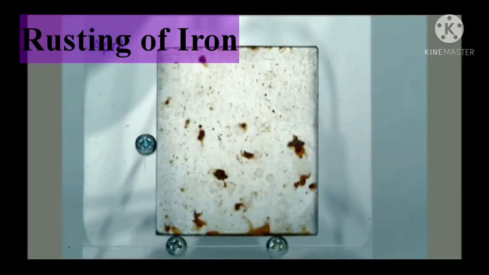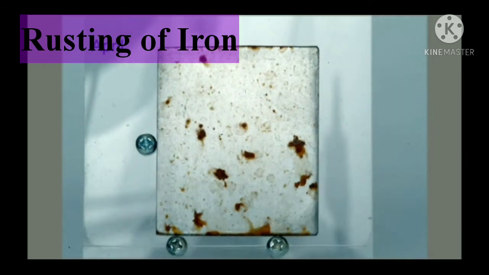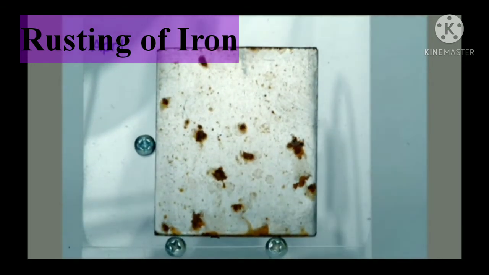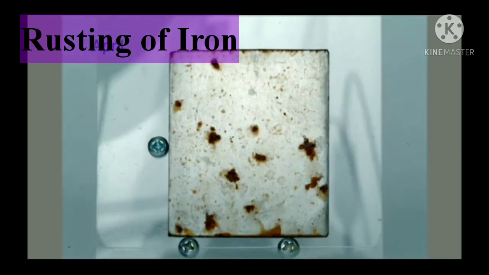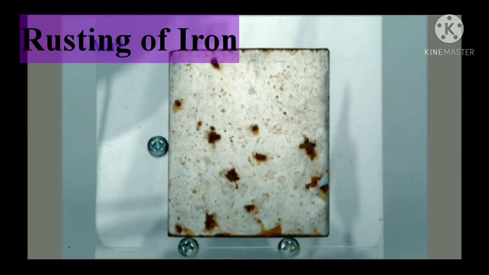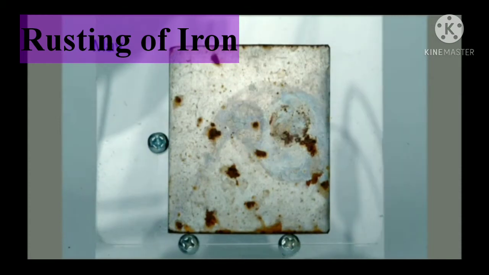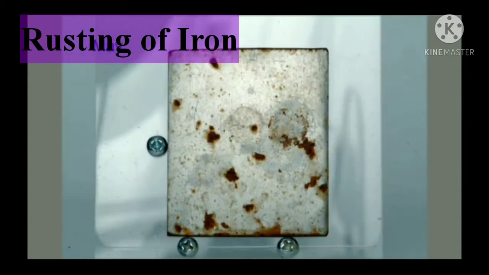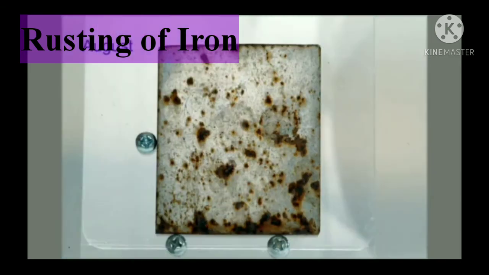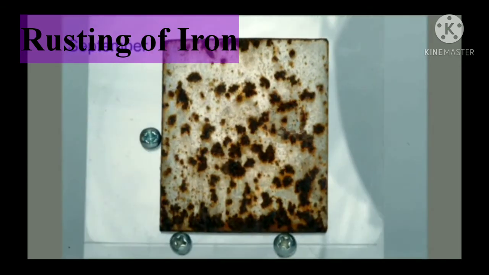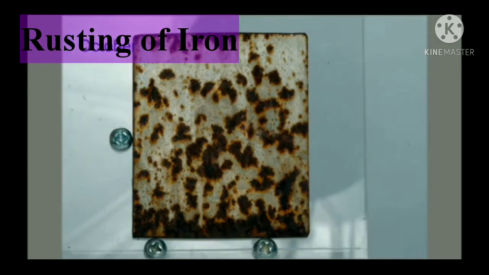Rusting of iron. When iron is attacked by the substances around it, such as moisture or acids, it corrodes. It starts to corrode slowly, month by month. So what happened? The texture, size and shape change. So this is also one type of slow change.